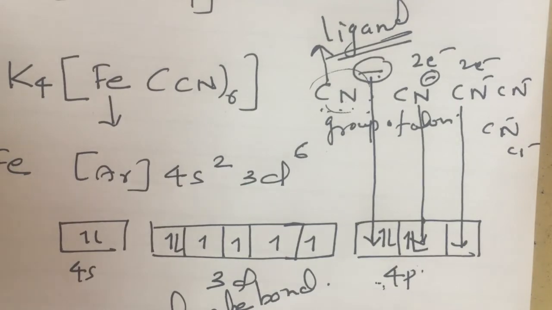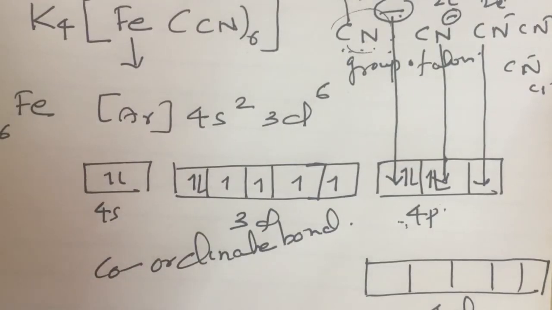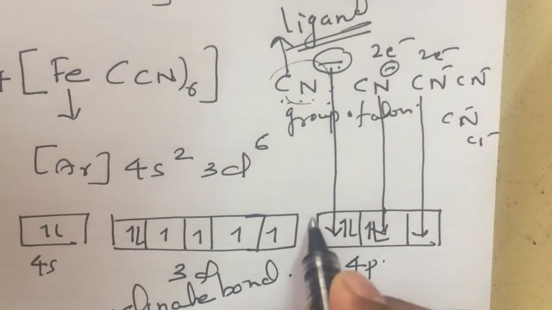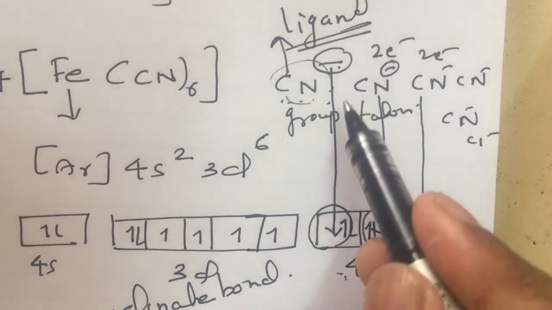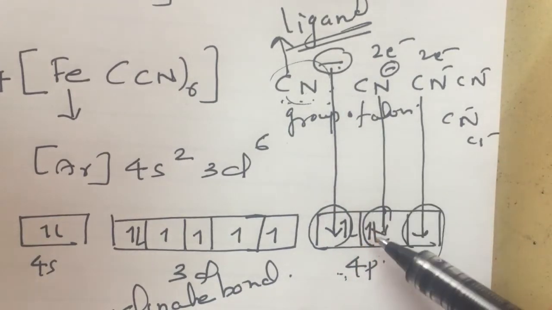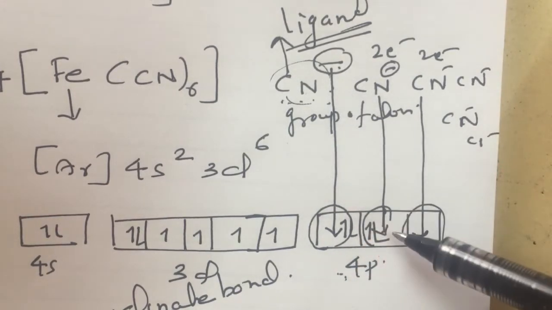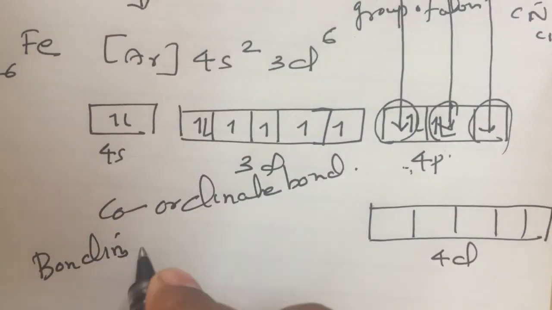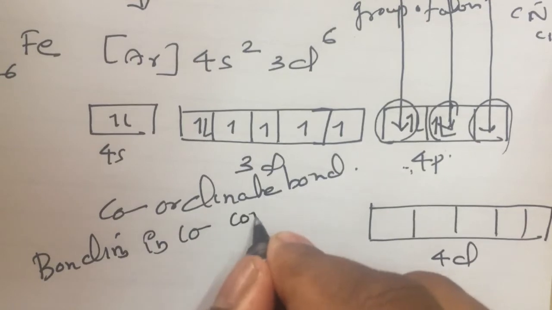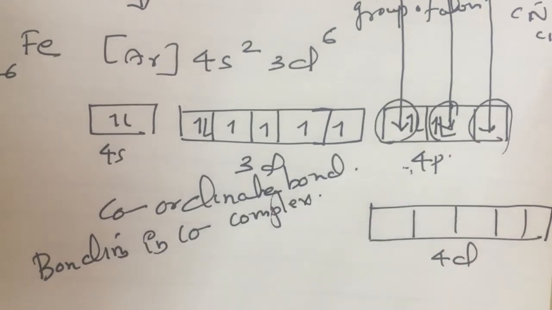More about the bonding, and to which orbitals the electrons are donated, I will explain later.